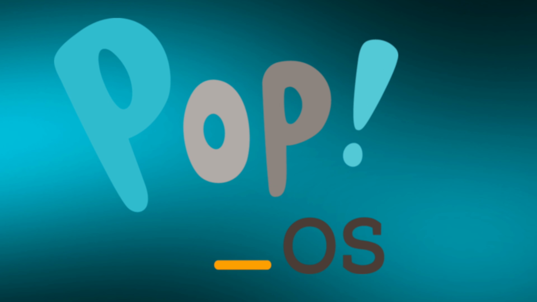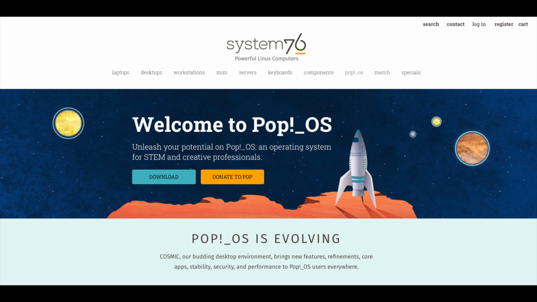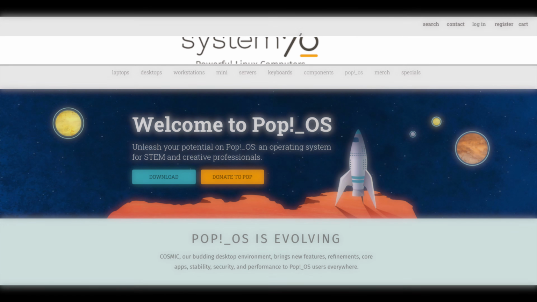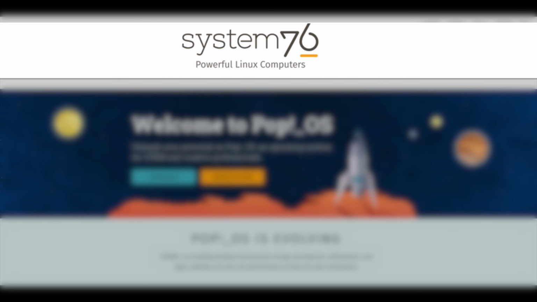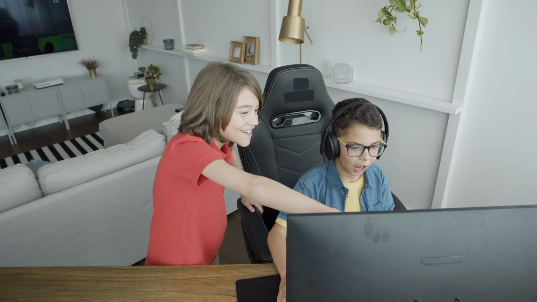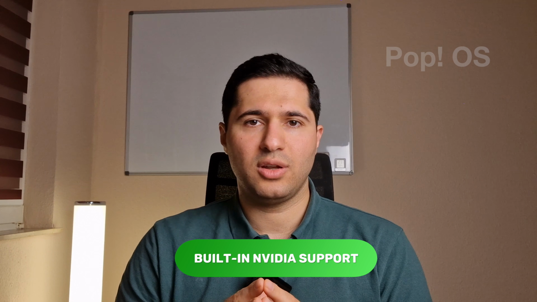The fifth option is Pop OS. If you are a gamer and coder both at the same time, this Linux distribution could be a good option for you. Pop OS with the new COSMIC desktop environment is written in Rust and is developed by the company named System76. This distro is for gamers and multitaskers who want performance without terminal acrobatics. Pop OS has built-in NVIDIA support. It has flawless GPU handling.